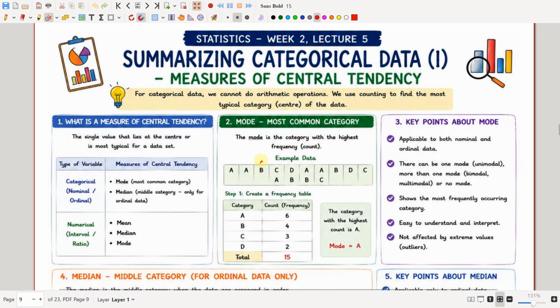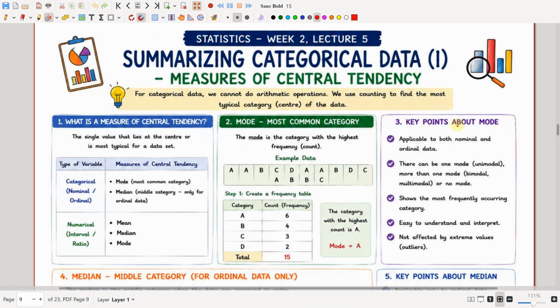B is less than A: 1, 2, 3, 4, only 4 times. C is 1, 2, 3, only 3 times. And D is 1, 2, only 2 times. A has the highest frequency, so A is the mode. The category with the highest value count is A. Therefore, A is the mode.